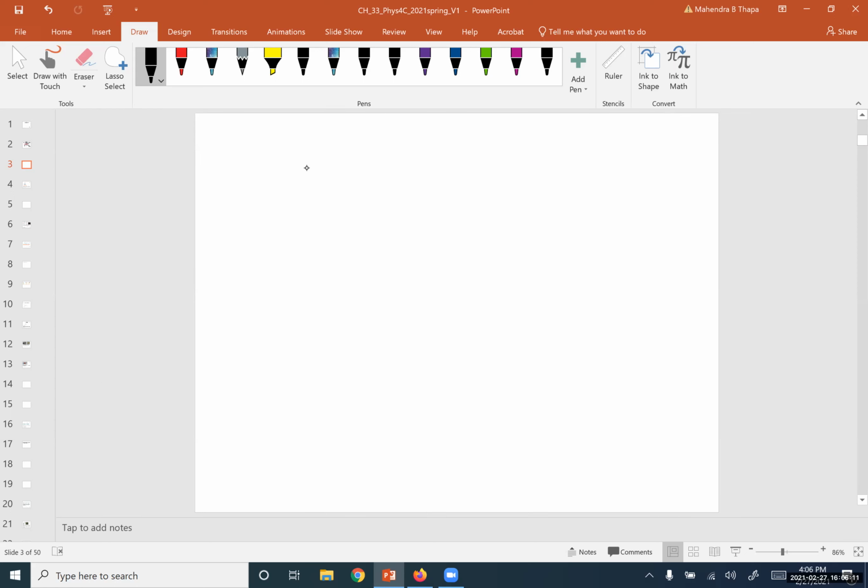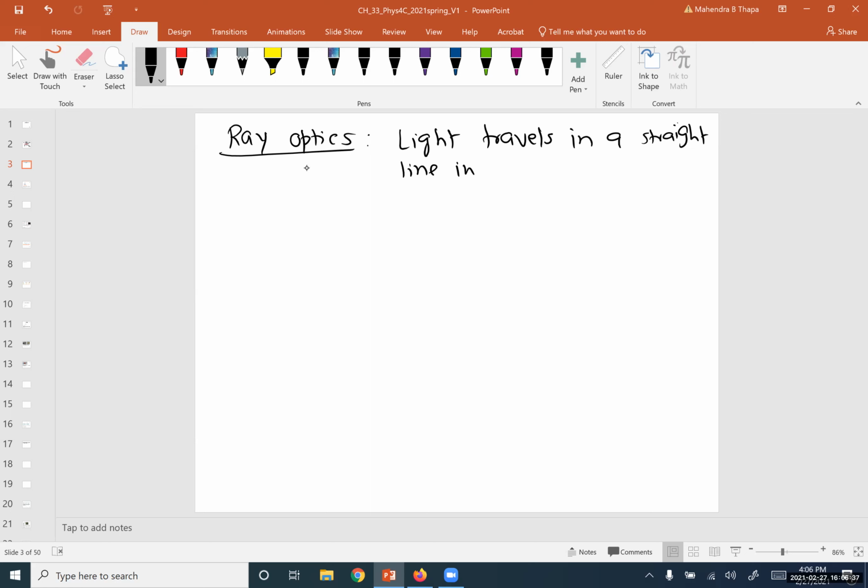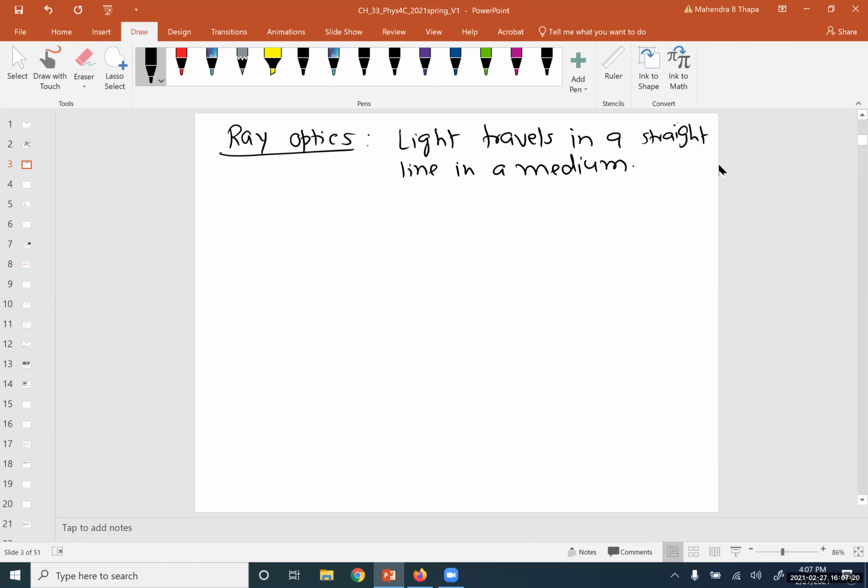In ray optics, we assume that light travels in a straight line in a medium. So the light travels in a straight line.